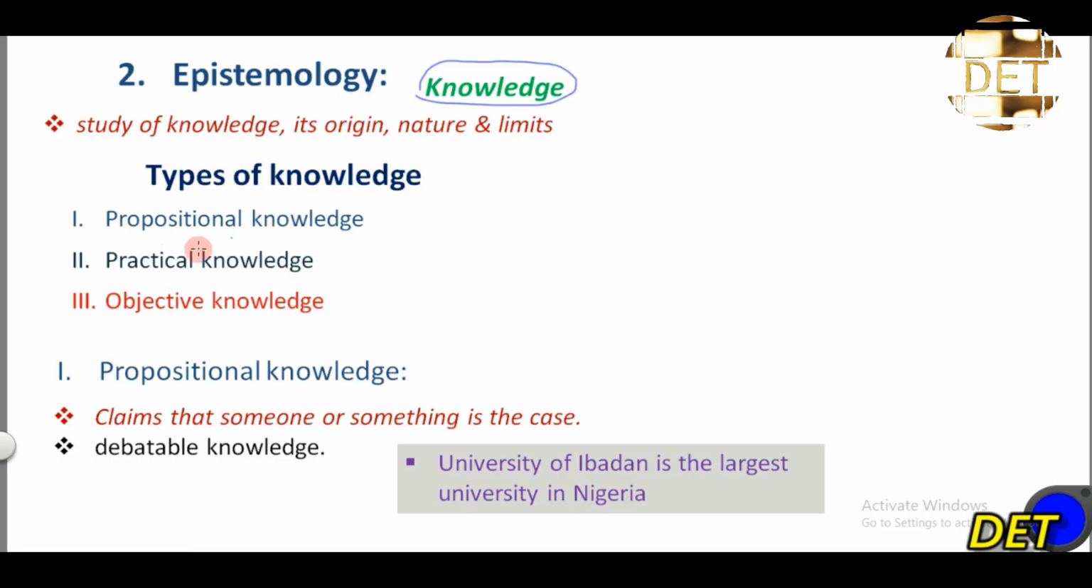We have propositional knowledge, practical knowledge, and objective knowledge, right? Propositional knowledge is the knowledge that claims that something or someone is the case. It's a debatable knowledge. So, for example, University of Ibadan is the largest university in Nigeria. It is debatable, right? Somebody can come and say, no, it is not the largest, right? So any debatable knowledge is a propositional knowledge.